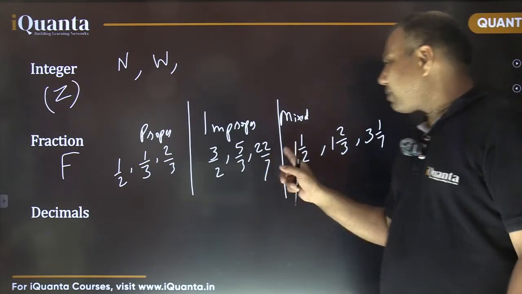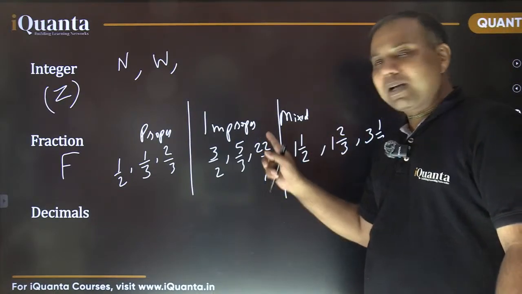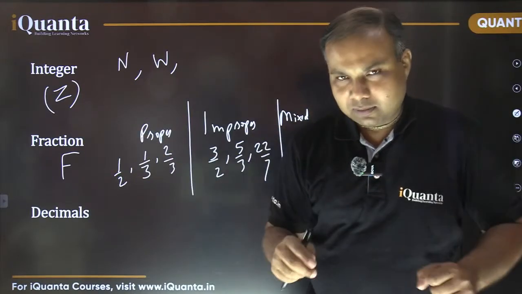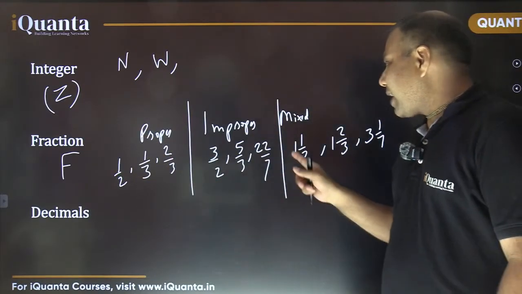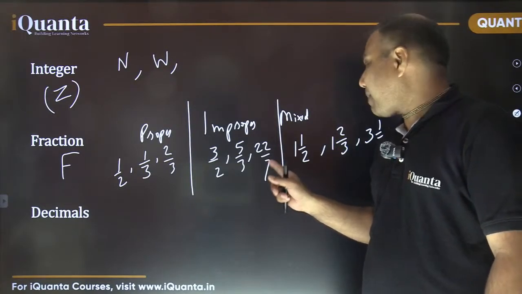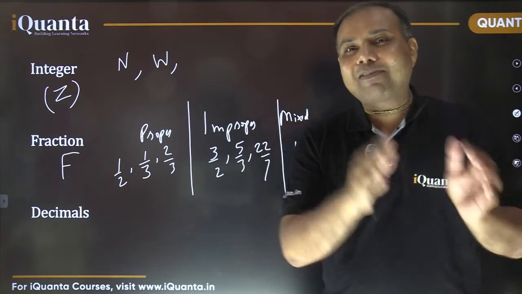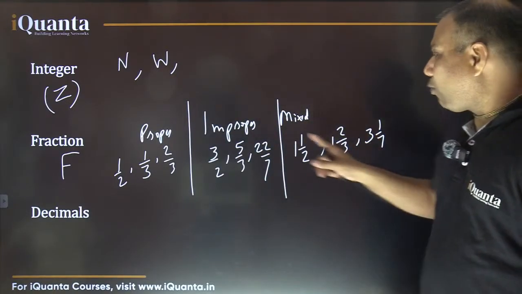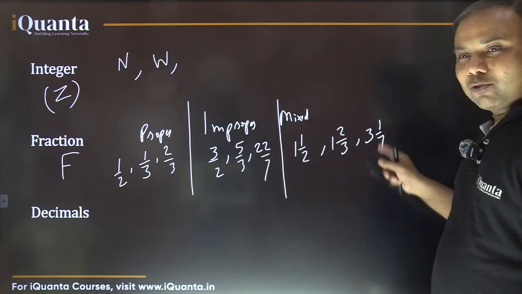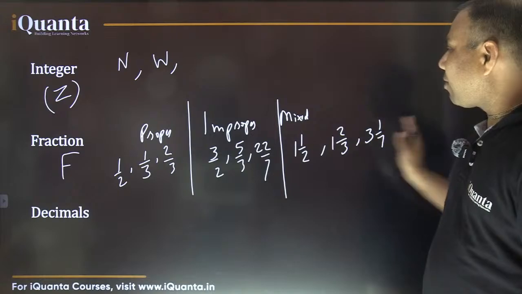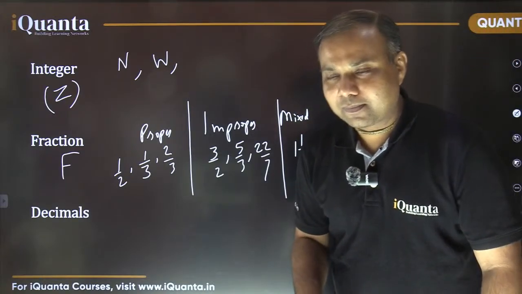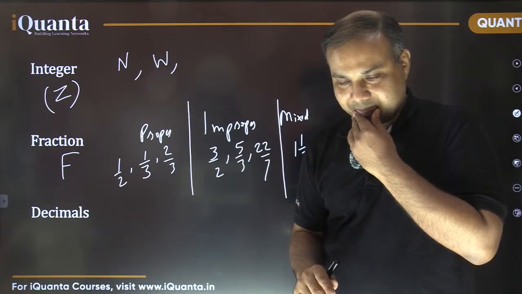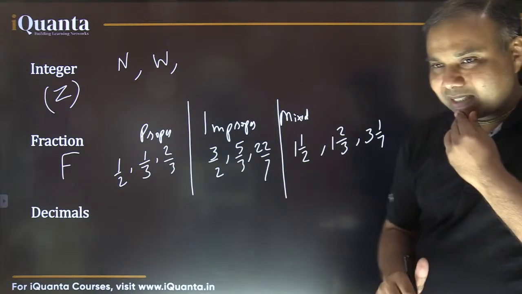I hope you are getting it. How am I getting this 3? Yes, you can divide 22 by 7. Basically, you can understand it like this. Let's say we have 22 laddus, and I need to make packets where each packet contains 7 laddus. So 3 packets of 7 laddus can be made, right? There are 3 complete packets. Now 1 laddu is remaining. So 1 by 7. So 3 and 1 by 7. That's how these are all mixed fractions. Is it okay so far? Is it clear? Yes or no?